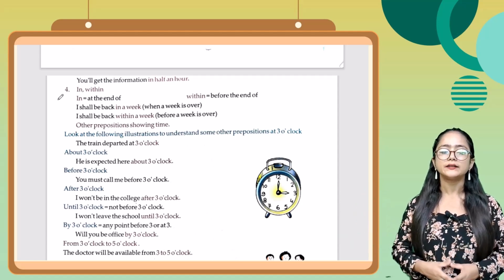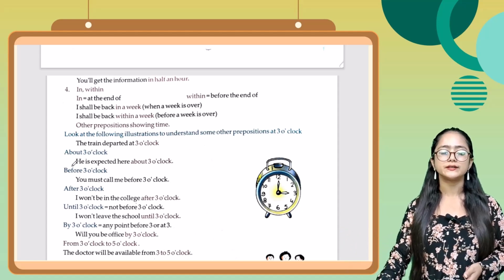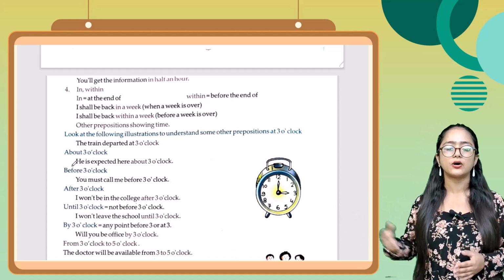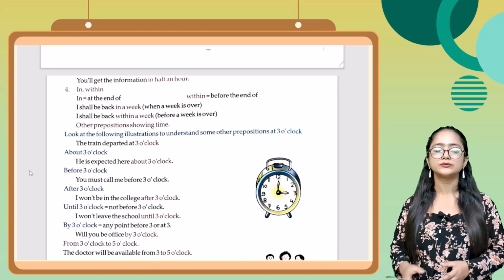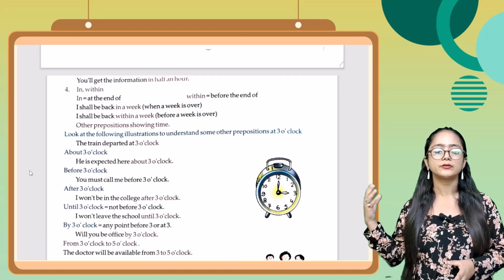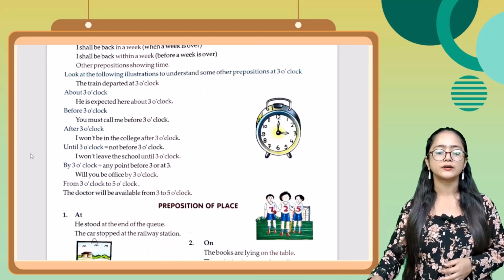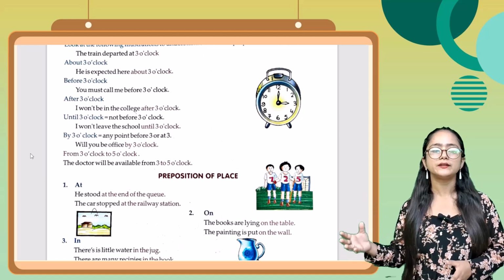Okay. Other prepositions showing time. अब आपको दूसरे preposition भी दे रखी है जो time show कर रहे हैं, जैसे कि look at the following illustration to understand some other prepositions. At 3 o'clock, the train departed at 3 o'clock. Next one, about 3 o'clock. He is expected here about 3 o'clock. Next one, before 3 o'clock. You must call me before 3 o'clock. Next one, after 3 o'clock. I won't be in the college after 3 o'clock.